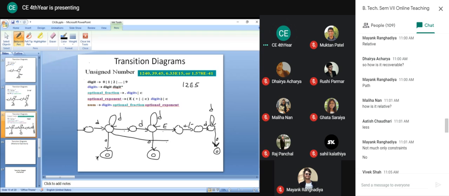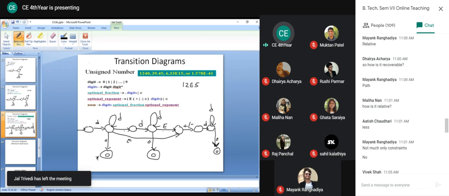So now 1, then 2, now I should generate E. For that purpose, I will write like this. So this will give us E. Now 1, then 2 here, then E: 1, 2, E.